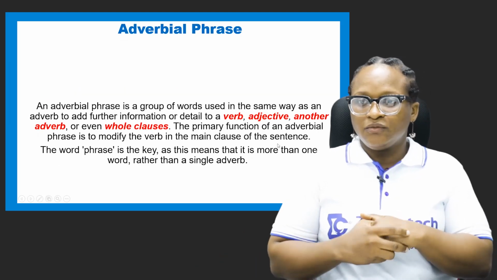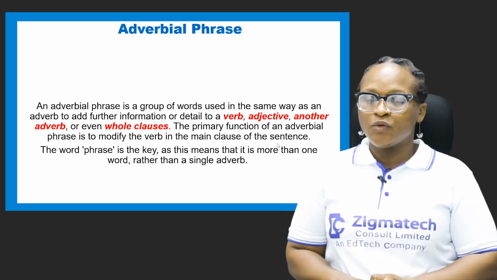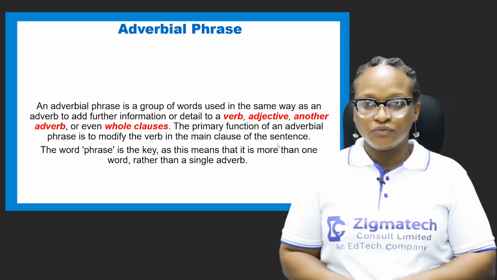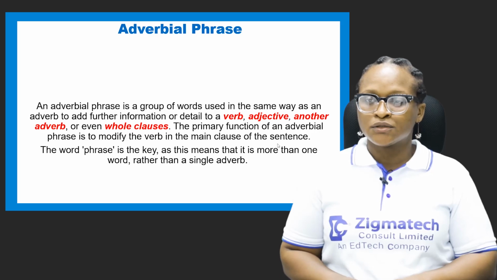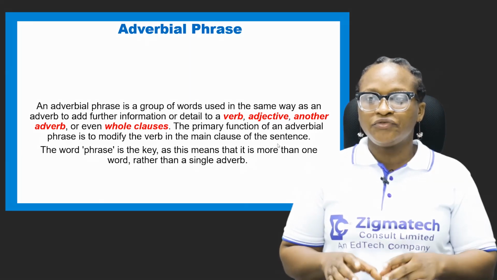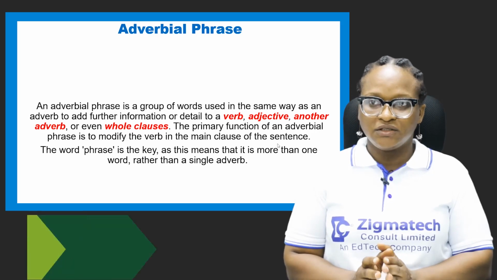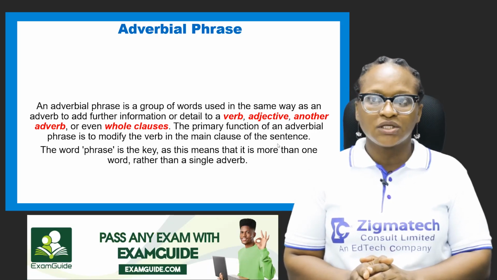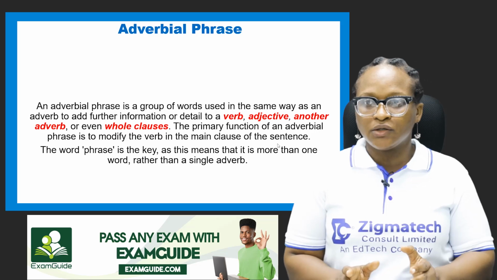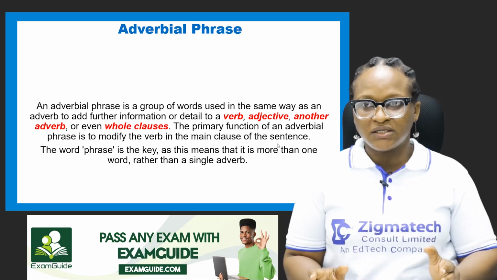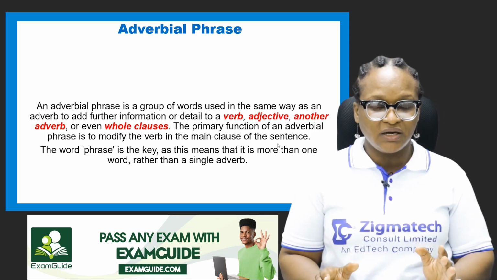All right, here we are. Now I would first of all like to state this, that there is a difference between a phrase and a clause. Now, a phrase and a clause together can make up a sentence, a simple sentence at that.